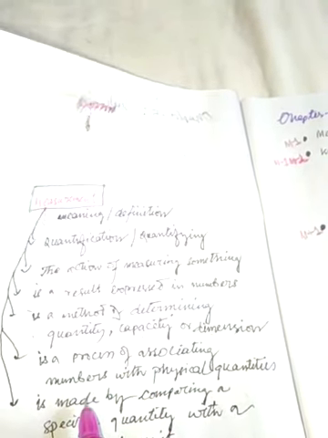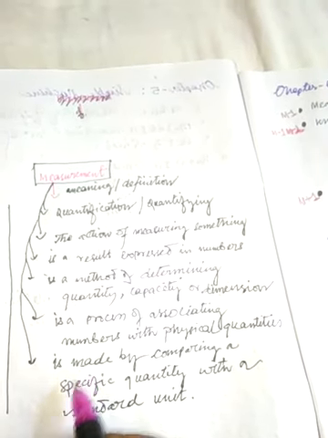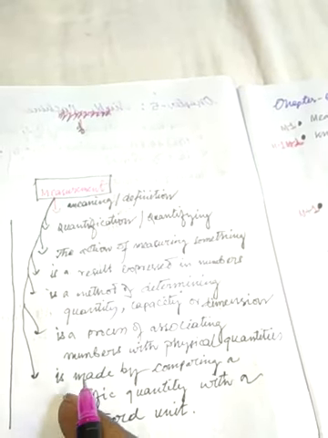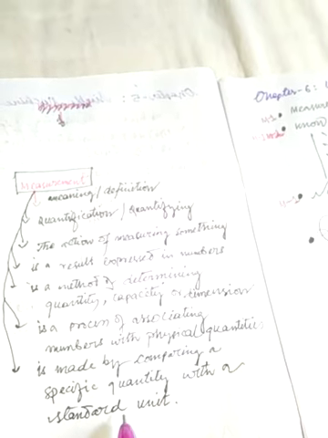Further, measurement is also a process of associating numbers with physical quantities. Or in another way, and I think this is the actual definition of measurement in physical science, measurement is done or made by comparing a specific quantity with a standard unit.